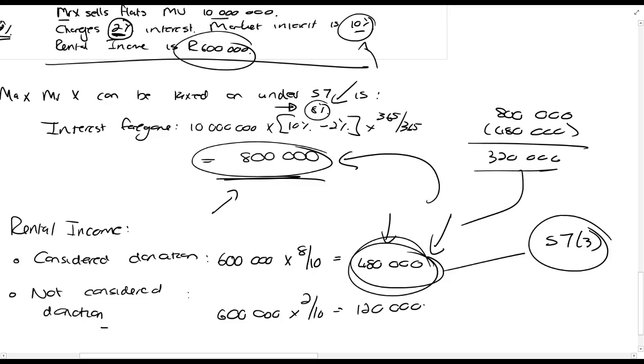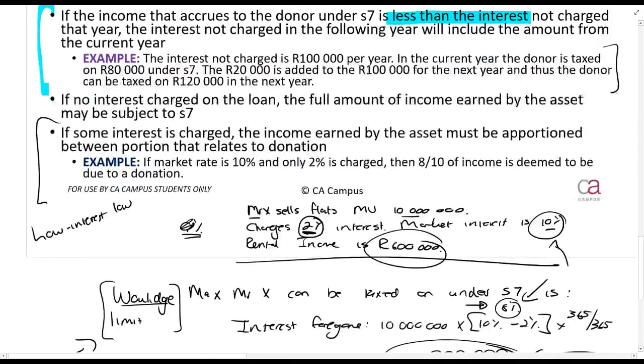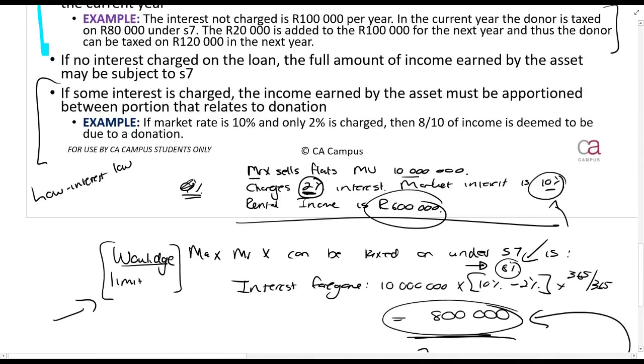Not as important. This 120,000 here will be taxed in the minor's hands, or the beneficiary's hands. I just assumed now it's a minor in this case. So this is not considered a donation. So then I don't want you guys to spend too much time on this last bit at all. Just look at what I did here. That should be sufficient.